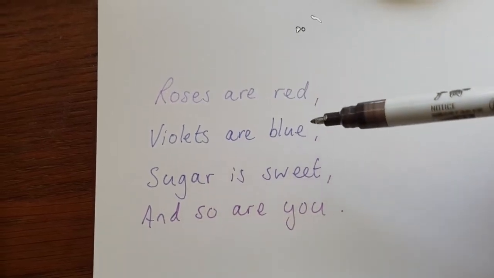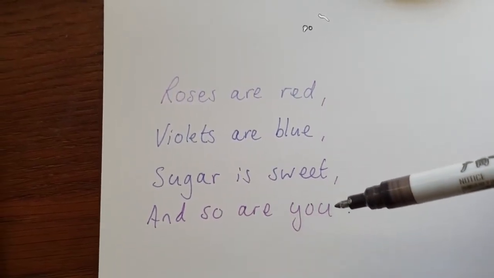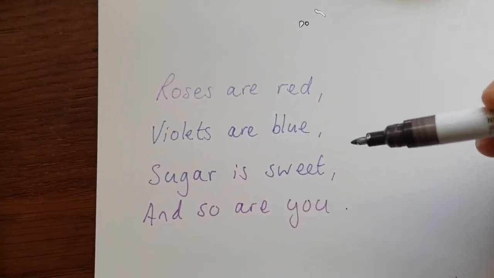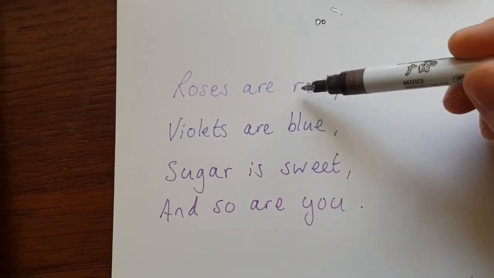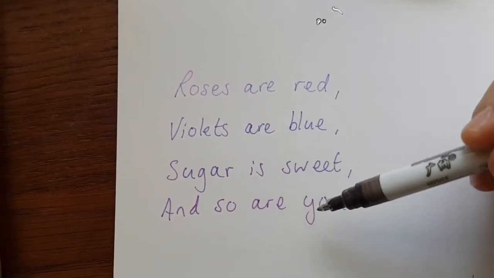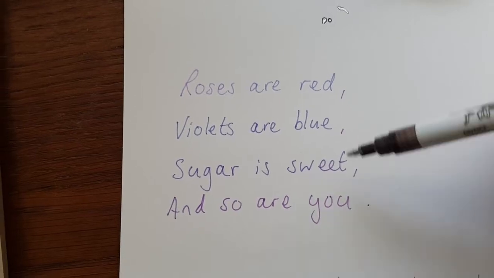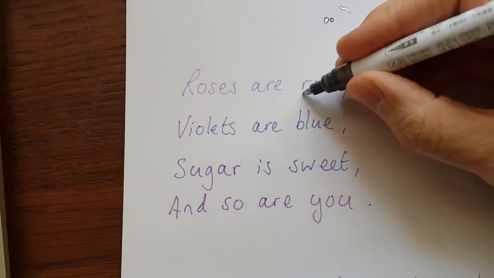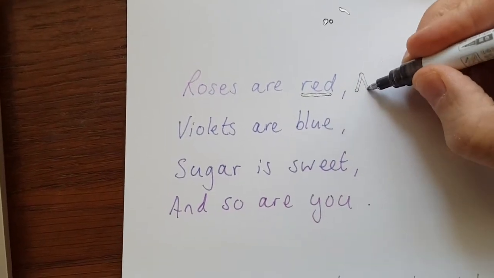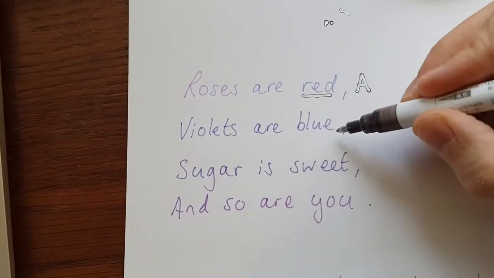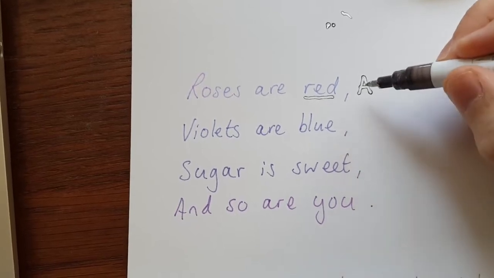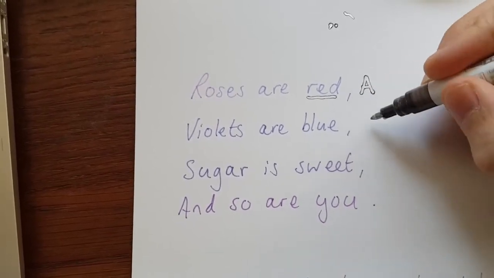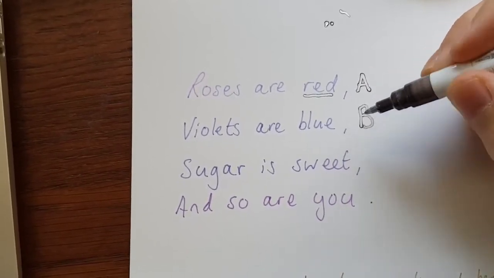So roses are red, violets are blue, sugar is sweet, and so are you. And let's look at the rhyming scheme then. So we have to look at the end word in each of the lines and we're going to see which ones rhyme with which. So roses are red, so we have the word red, so we'll call that A. Violets are blue. Well, that doesn't rhyme with red, so it's something different. So let's call it B.